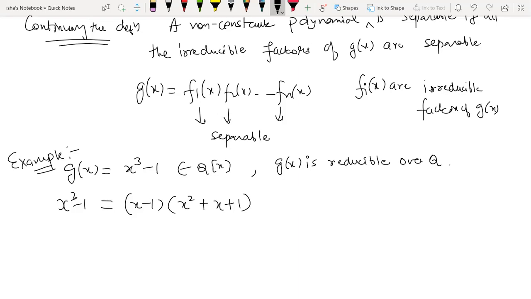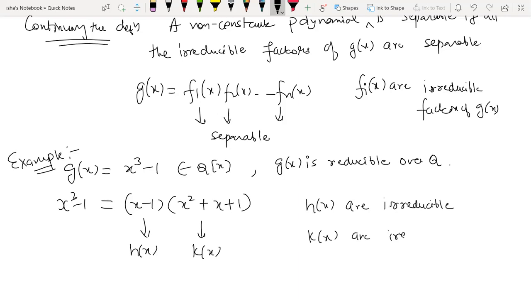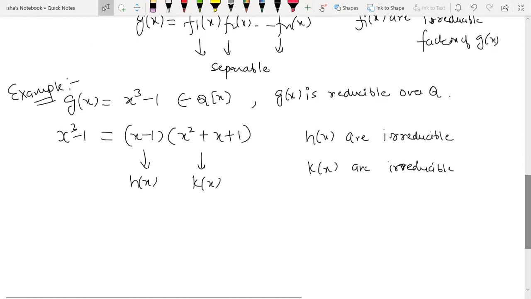So this is its factorization into irreducible factors. Let me call this h(x) and let me call this k(x). Individually, h(x) and k(x) are irreducible, because every linear polynomial is irreducible as it cannot be further broken down. And k(x) is irreducible because it has no roots over the rationals. So we know they are irreducible.